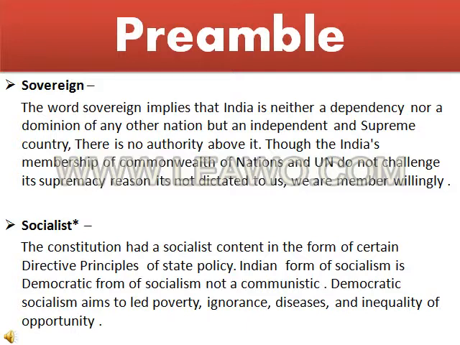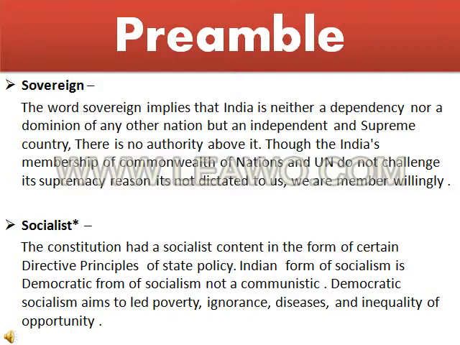So what does supremacy mean, and what is the literal meaning of sovereign? It means India is a supreme nation, we have our own status among the world community. According to the slide, the word sovereign implies that India is neither a dependency nor a dominion of any other nation, but an independent and supreme country. There is no authority above it, and India's membership of the Commonwealth of Nations and the UN does not challenge its supremacy, because it is not dictated to us. We are members willingly.